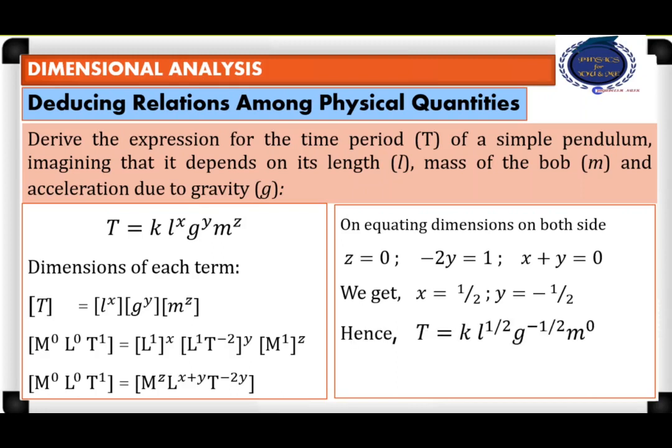If we substitute the values of x and y in the first equation, T is equal to k into L to the power of half and g to the power of minus half into mass to the power of 0. The mass vanishes. The equation that we will get is T equal to k into square root of L by g. Even though we have wrongly assumed that the time period of the simple pendulum depends on the mass of the ball, the dimensional analysis has corrected our mistake.